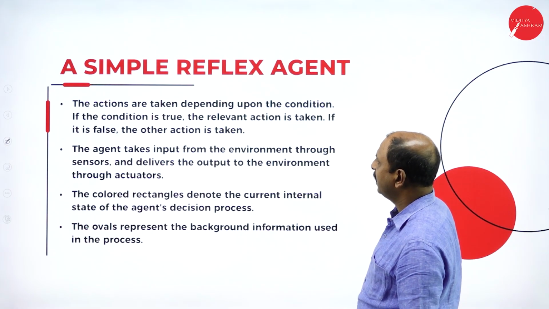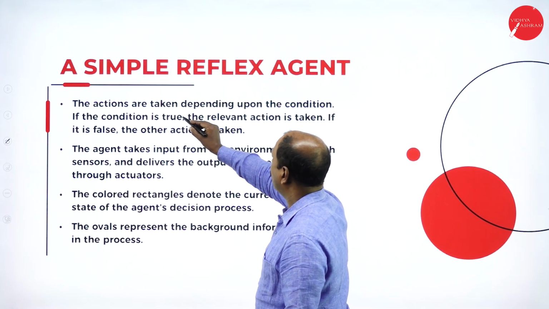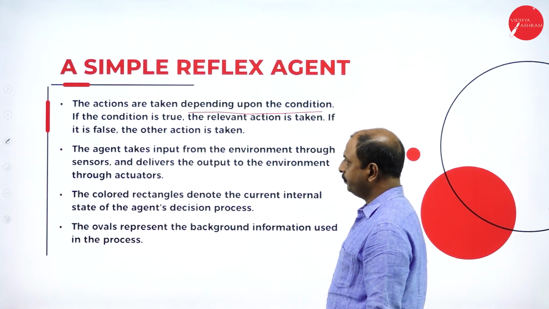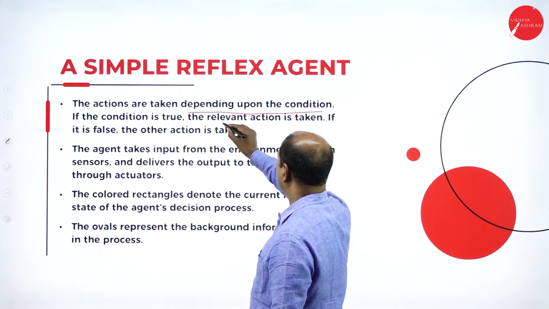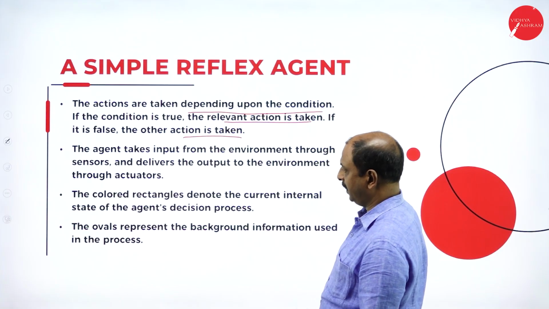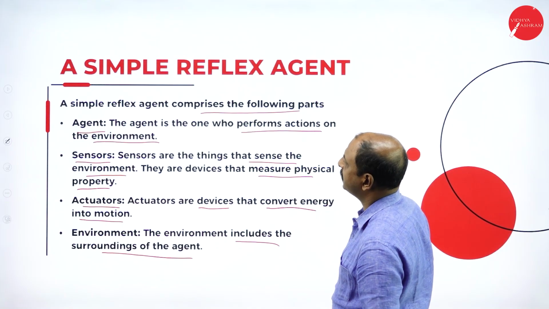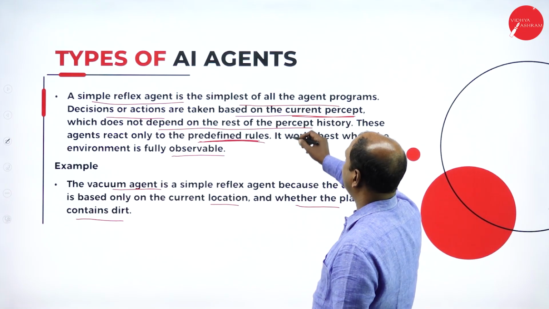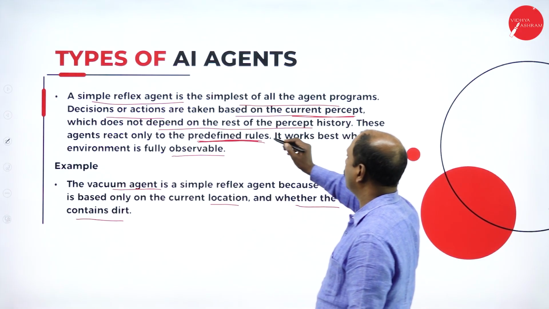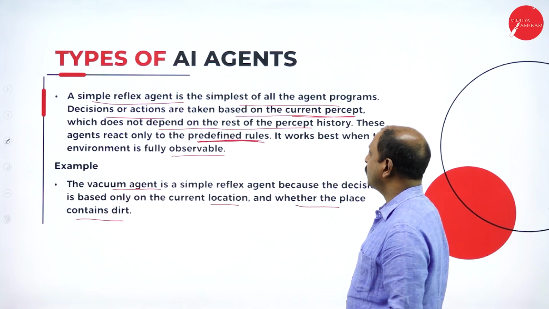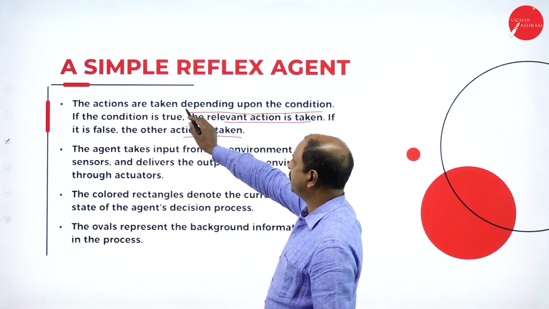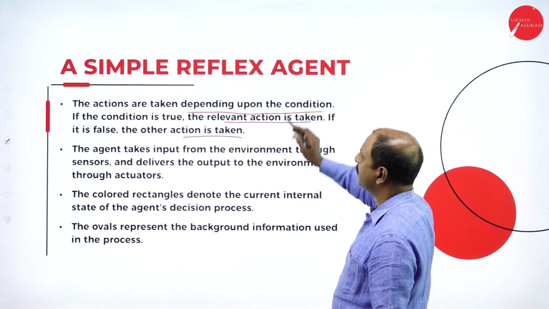In the next slide, the actions are taken depending upon the condition. If the condition is true, the relevant action is taken. If false, the other action is taken. As we have seen in the definition, the simple reflex agent works on the predefined rules which exist, and based on that it takes the decision based on the current percept.